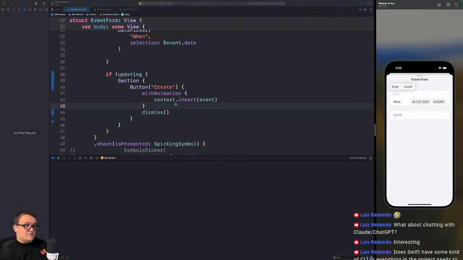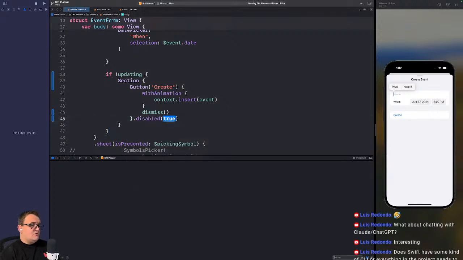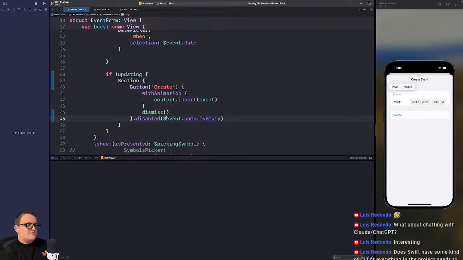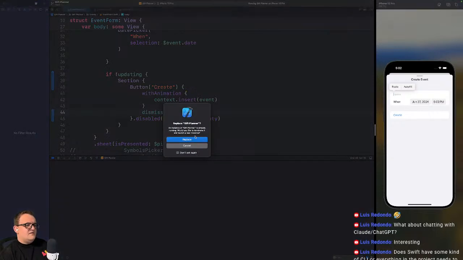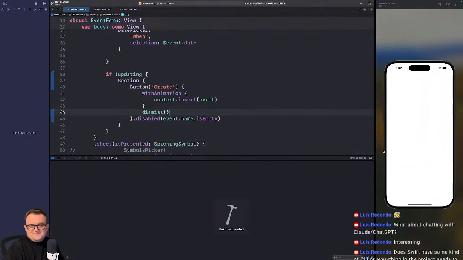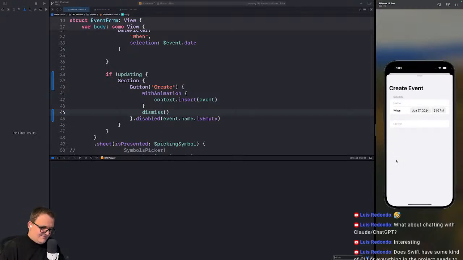Because really, we should have something here to say disabled when event.name is empty. Except I don't think you need to do the $ sign there. See, look at this. This is where Flutter shines. We have to redo this every time. Disgusting. Horrible. Hate it. But it's fine. All right. See, there. Now you can't even click create because you haven't put in a name.